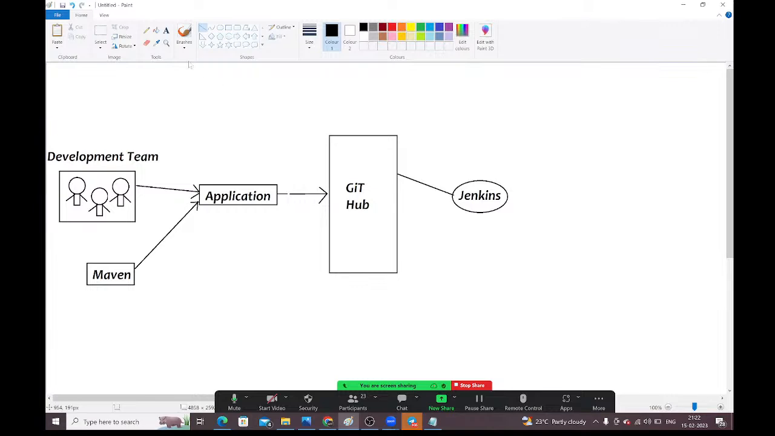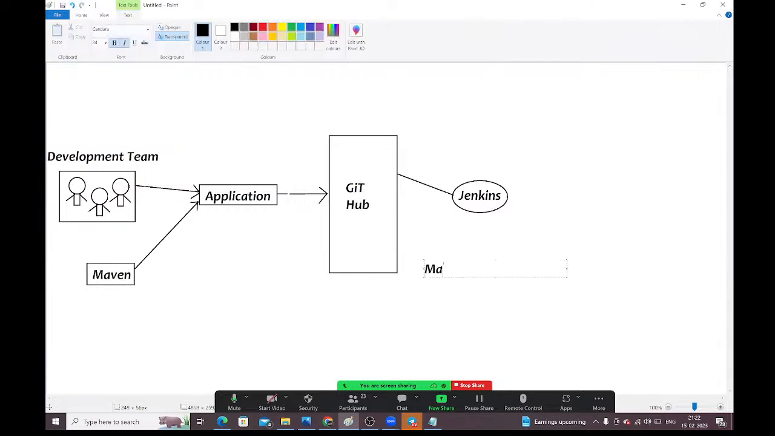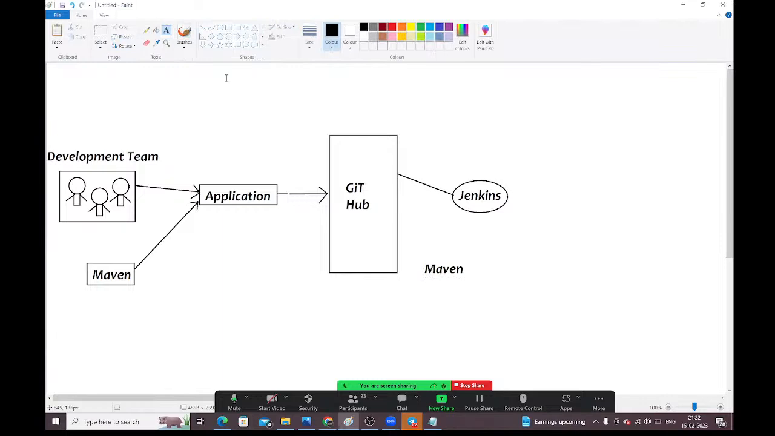Right. Once Jenkins takes that code, Jenkins will talk to Maven here. Here Maven is available. To perform the build activities, Jenkins is going to talk to this Maven. We no need to do anything manually. Jenkins will take care of that, guys.